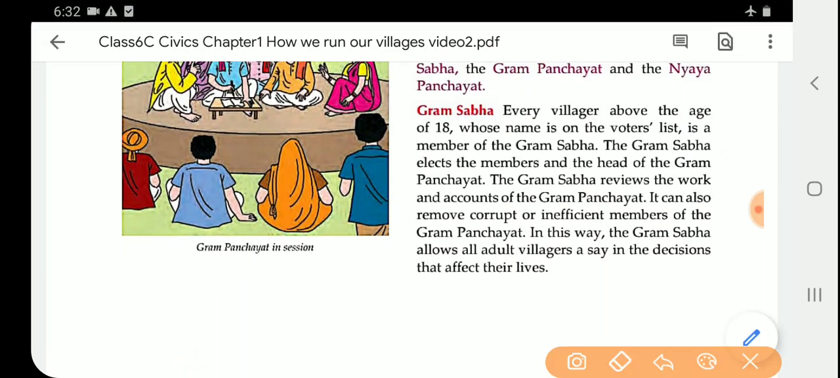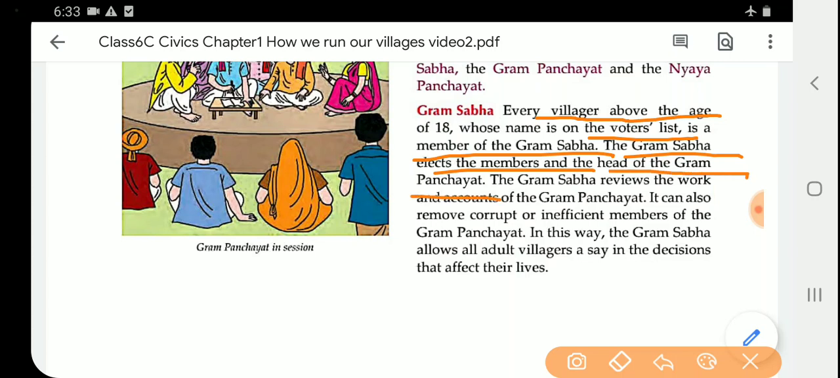Every villager, listen carefully, every villager above the age of 18 who lives in the village and whose name is in the voters list is a member of the Gram Sabha. The Gram Sabha elects the members and the head of the Gram Panchayat.